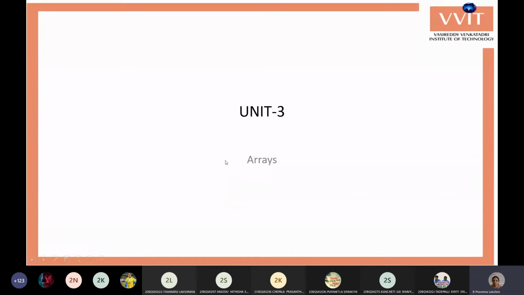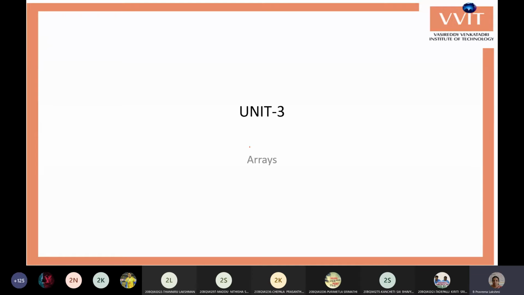So I will start with the arrays topic. We know that an array is nothing but a continuous set of elements, and they are elements of the same type. Whenever we want to combine more than one element of the same type, then we can go for the arrays.